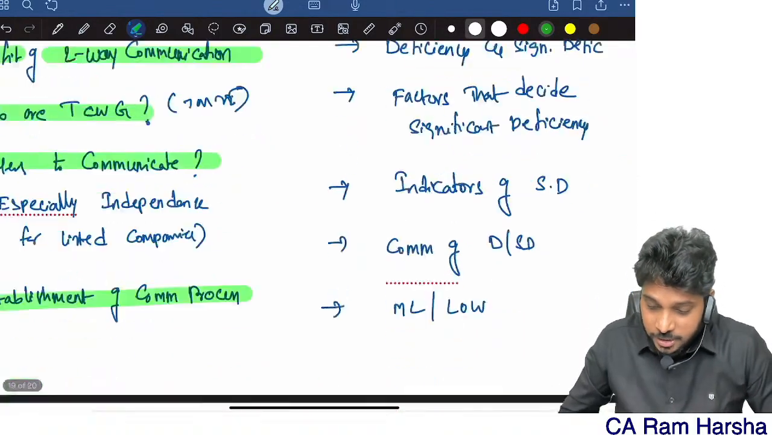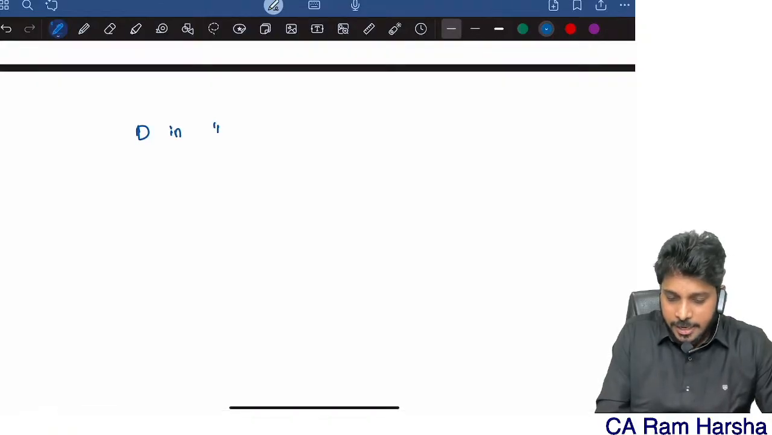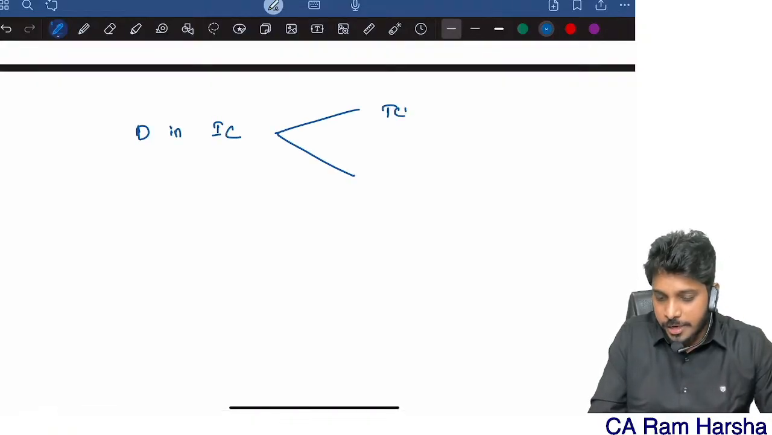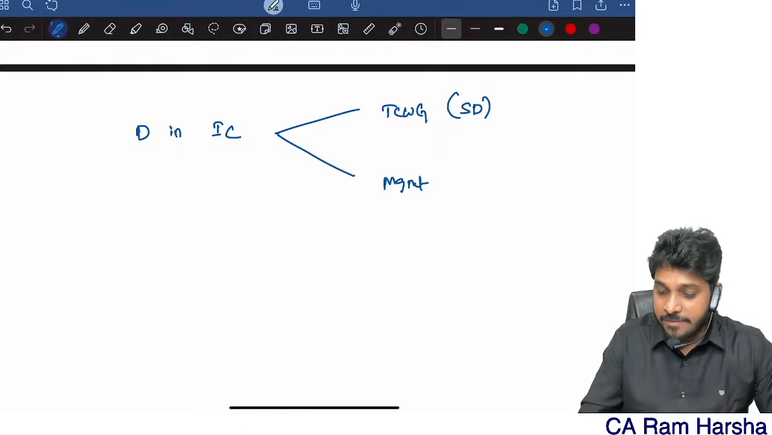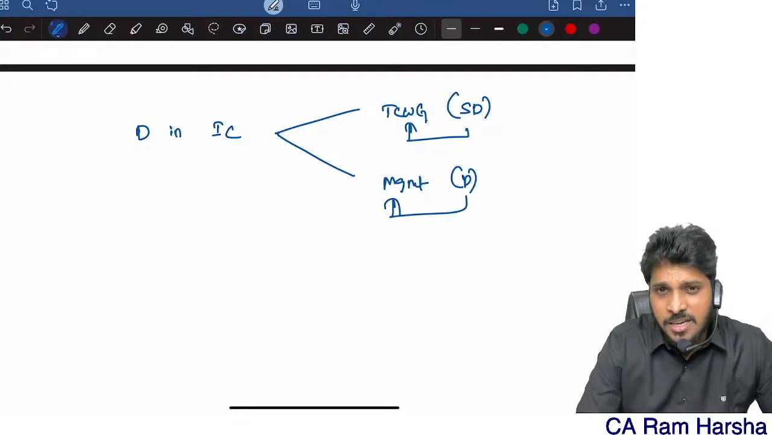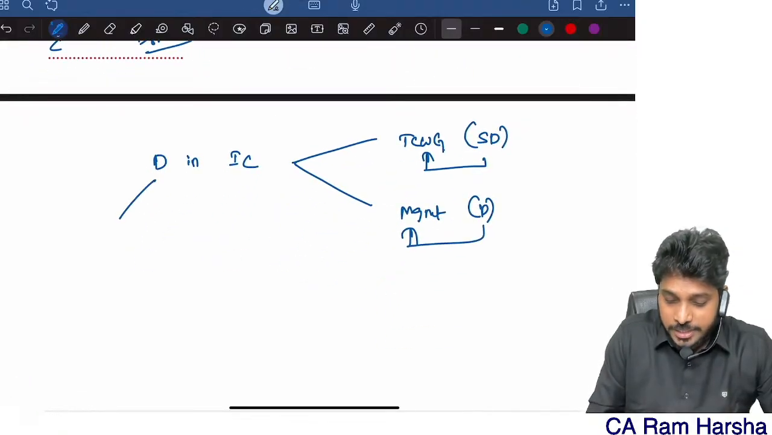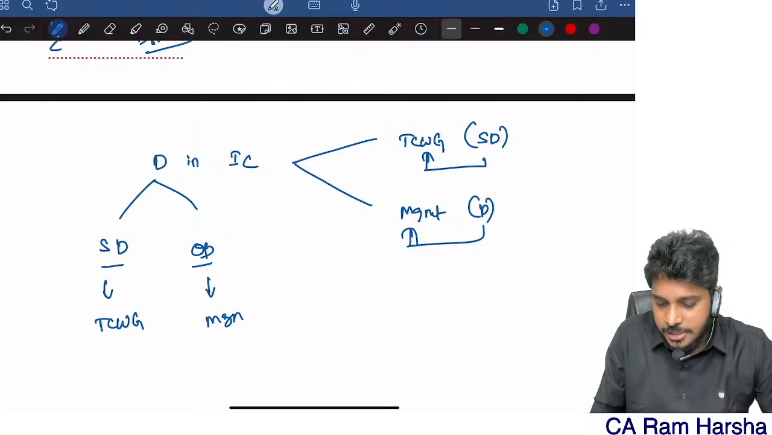Here you are communicating to two people. First of all, what are you communicating? Deficiency in internal control. To whom? Those charged with governance, and you are also communicating to management. If it is a significant deficiency, you will communicate it to top management. If it is a normal deficiency, the standard calls it other deficiencies. SA 265 divides deficiency into two types: significant deficiency and other deficiency. Significant deficiency you communicate to those charged with governance. Other deficiency you will communicate simply to management.